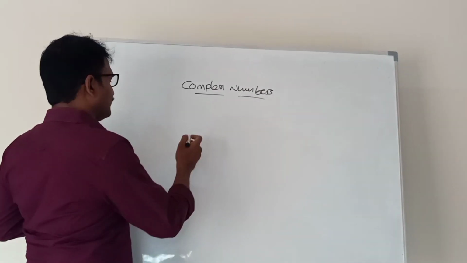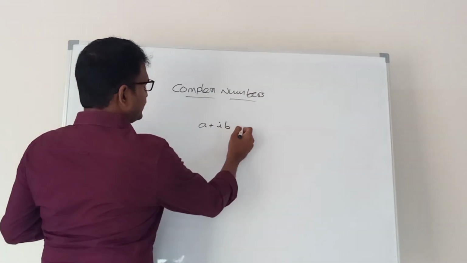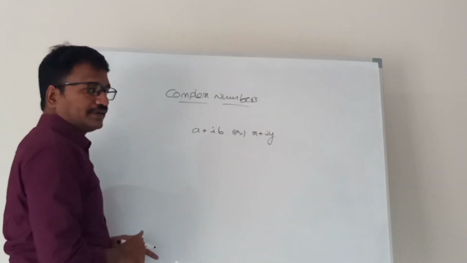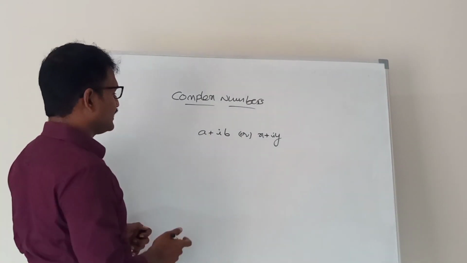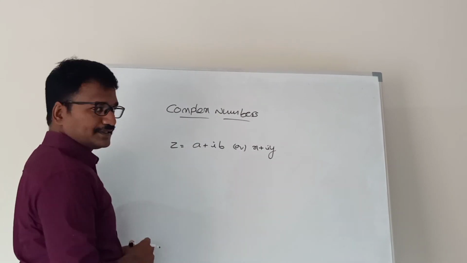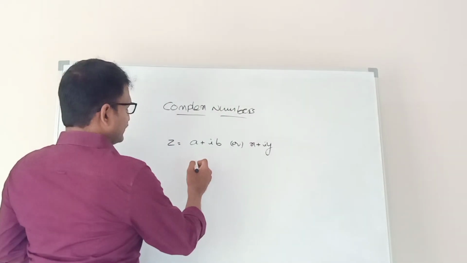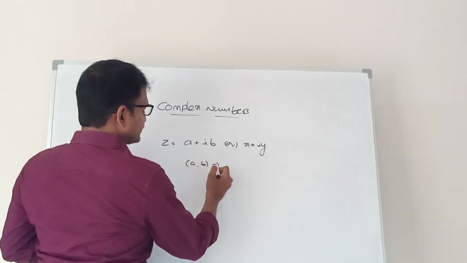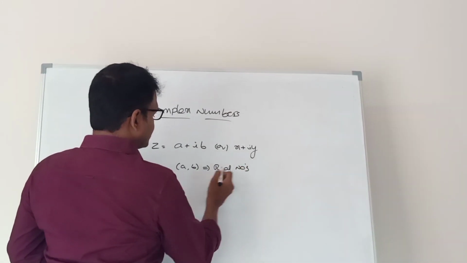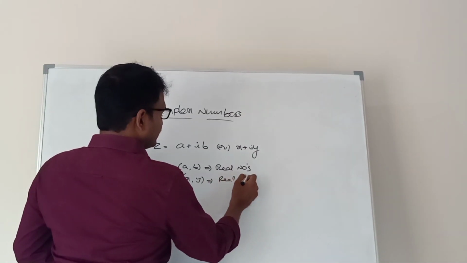Complex number. A complex number is a number in the form of a plus ib or x plus iy. Numbers in the form of a plus ib or x plus iy are called complex numbers. We denote a complex number with the letter z. Here a and b are real numbers. Similarly, x and y are real numbers.